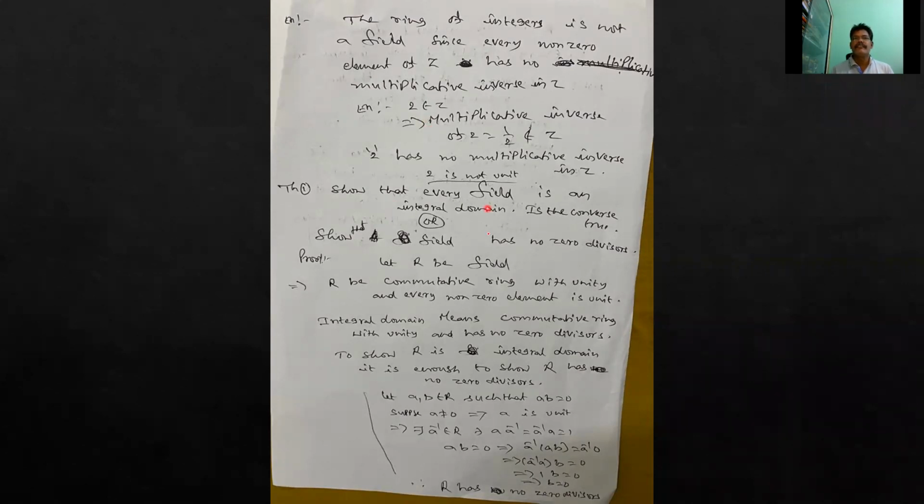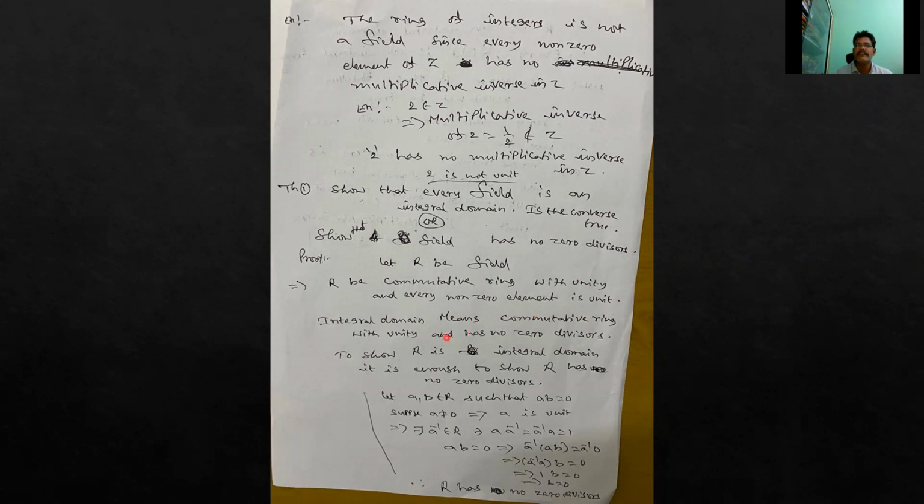One theorem: show that every field is an integral domain. The converse is not true. In other words, a field has no zero divisors. Let R be a field. So what is the definition of a field? We know that it is a commutative ring with unity, and every non-zero element is a unit. That means every non-zero element has a multiplicative inverse.